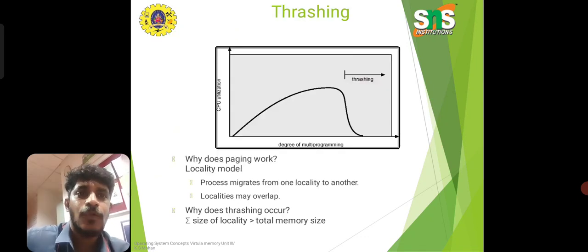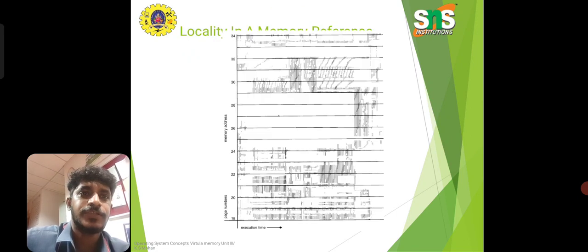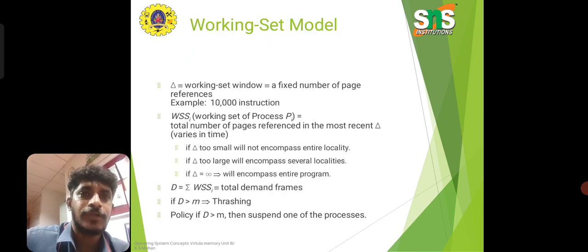Why does paging work? The locality model: a process migrates from one locality to another. Here we see the degree of multi-programming and CPU utilization, with thrashing occurring as the degree of multi-programming increases. Why does thrashing occur? The size of the localities exceeds the total memory size. Then we follow with the working set model.